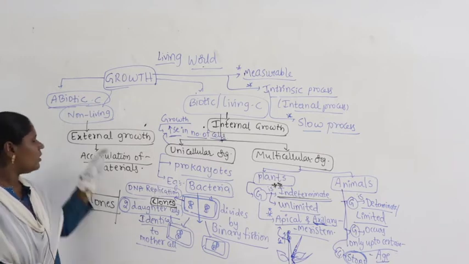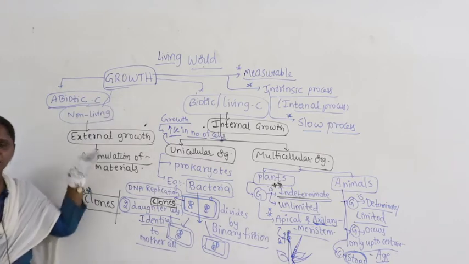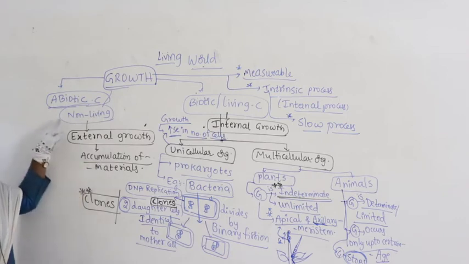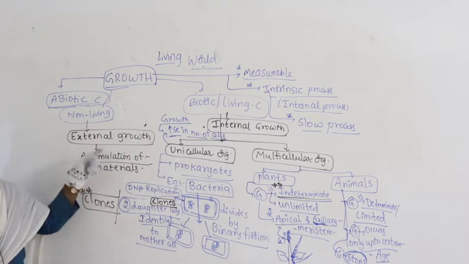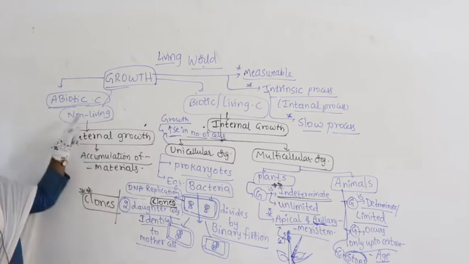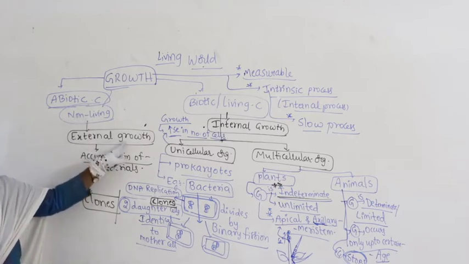But here it is exhibited by non-living components also, whether internal or external, that is secondary. So non-living things also exhibit the growth phenomena.